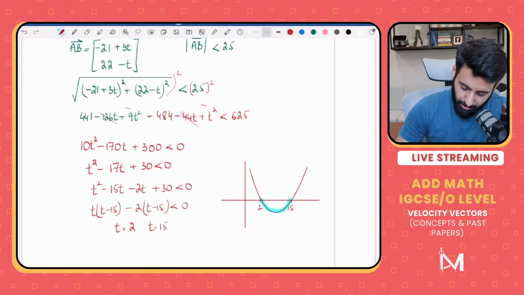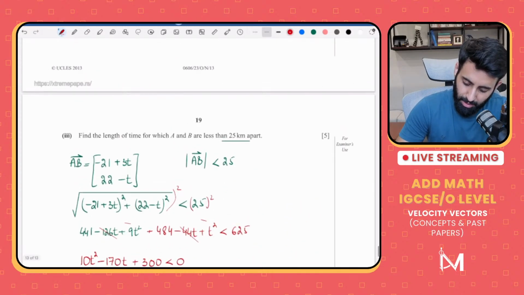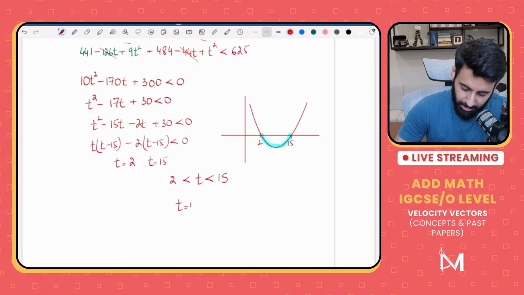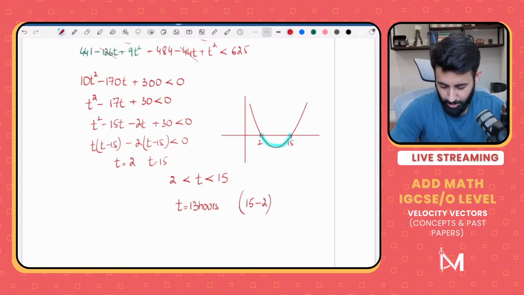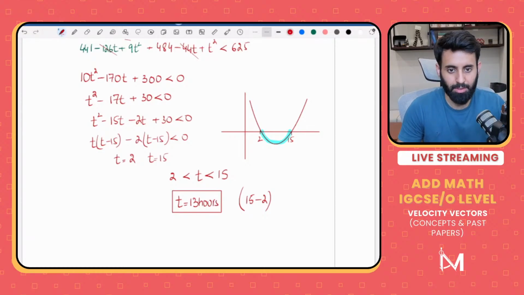So this part of the curve we get for as long as t is greater than 2 and less than 15. But remember, the question asked us to find out the length of time. So that means from 2 hours to 15 hours, the distance is less than 25 kilometers. So the answer would be 13 hours. Okay, in case anyone's wondering how we got 13, that's 15 minus 2. For 13 hours, the distance is less than 25 kilometers. And that's it. Job done.